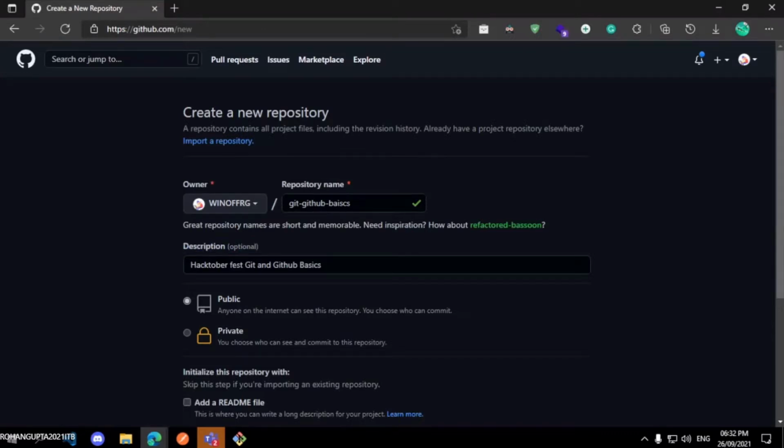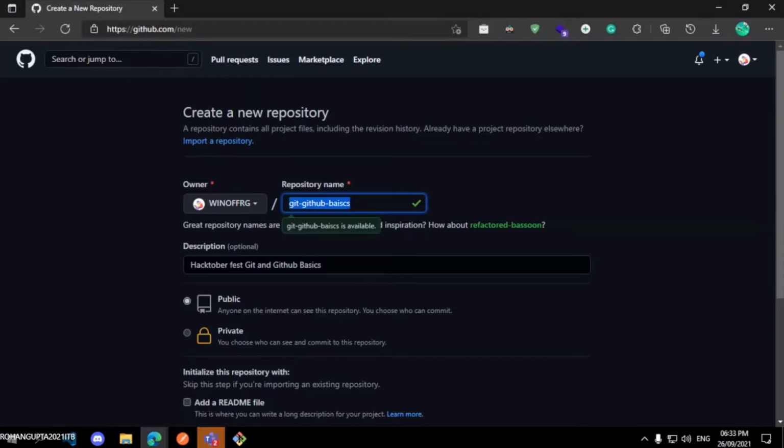So in this repository you host your code, and in this code base you can share. Until the repository is public, anyone on the internet can see it and visit it, make changes to your code base, meaning create a pull request, see your code base, and a lot more. Also you can create a private repository which will be only visible to you. So that was what is a repository.